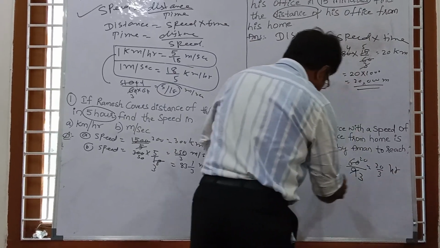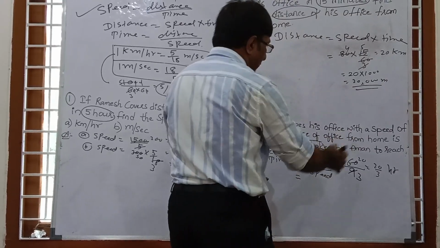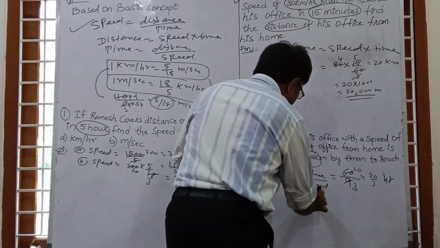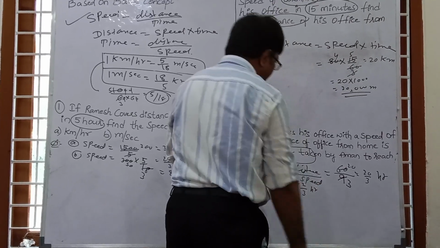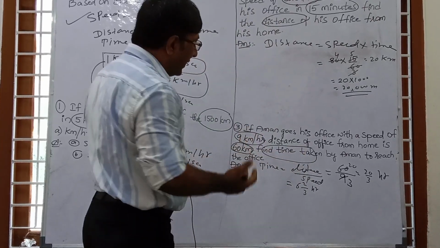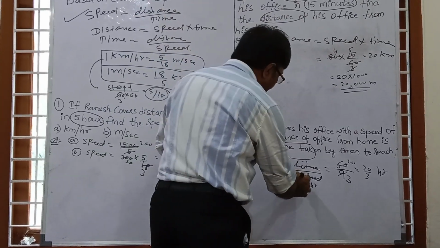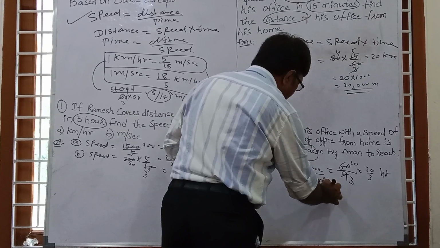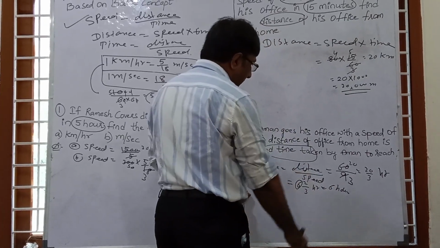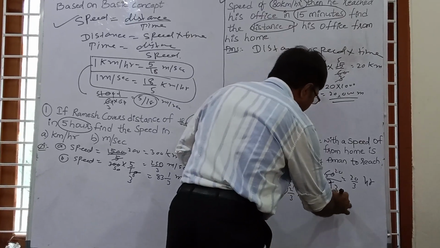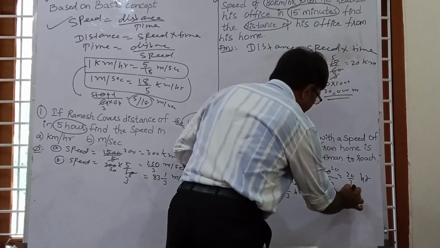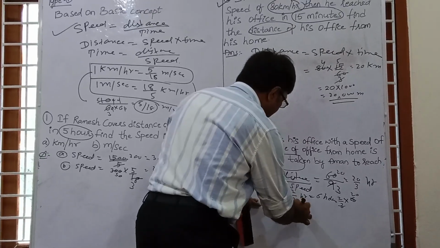So 20 by 3 hour. Now if we want to change it to mixed form, 3 sixes are 18. So 6 and 2 by 3 hour is the correct answer. But if your answer is given in hours and minutes, then 6 is the complete hour. So this is 6 hour, and this is 2 by 3 hour. So 2 by 3 into 60. So 3 twenties are 60. So your answer is what?